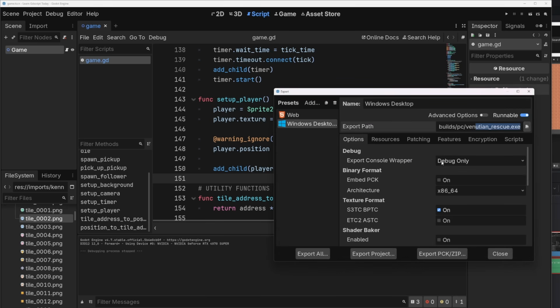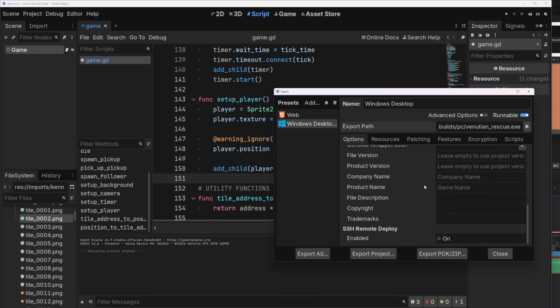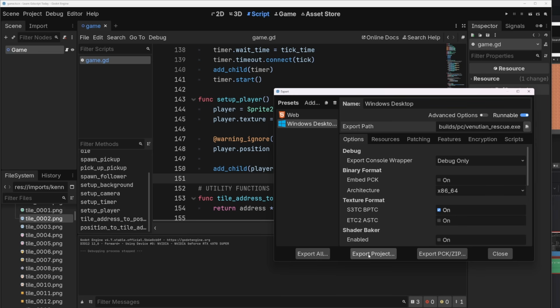And that's good. So put it where you want it. I don't think we need anything else here. There's probably tons of special stuff you can do, but whatever. Click on Export Project, save, and it should export for you. It should be really quick.